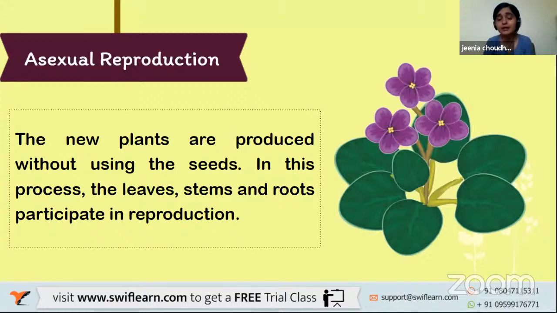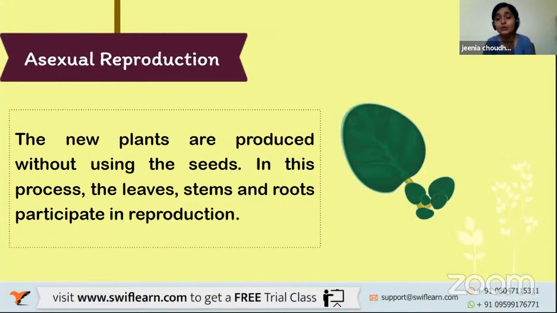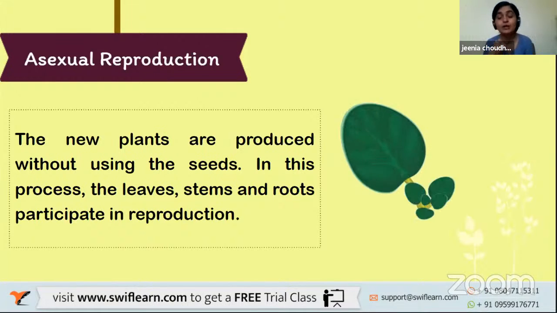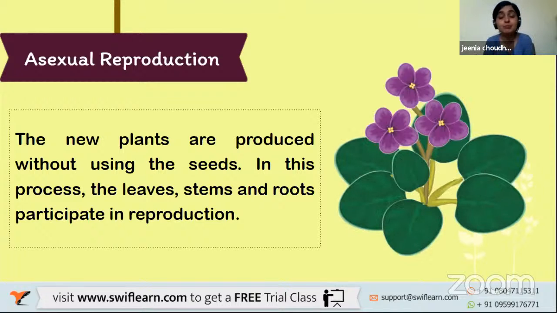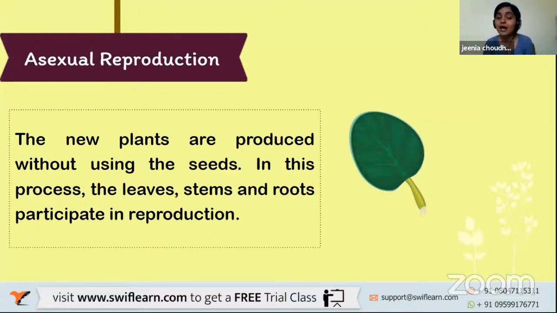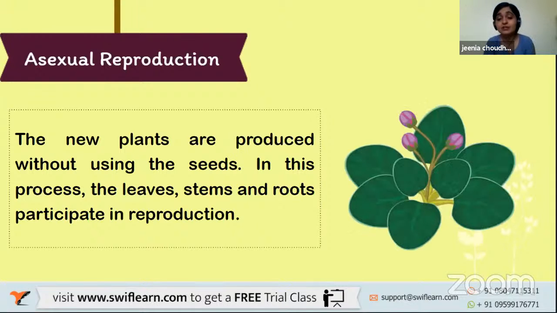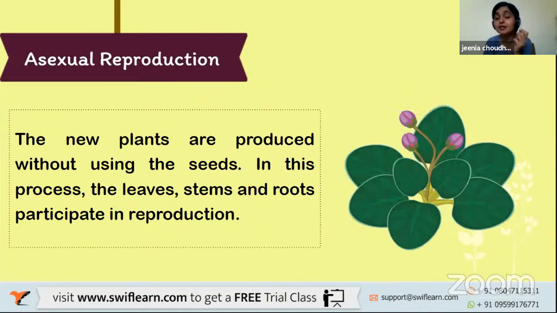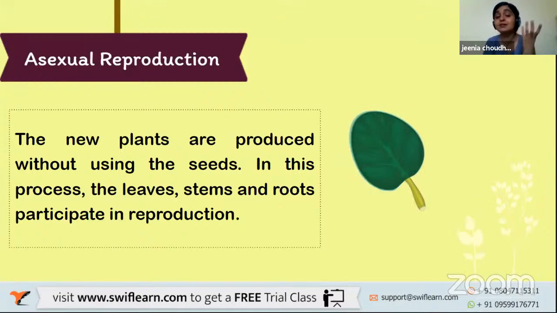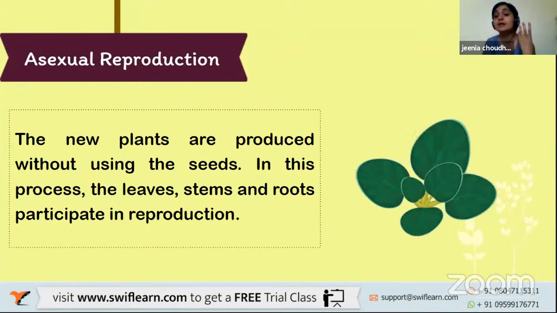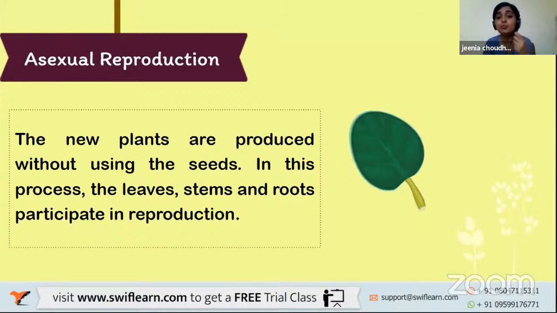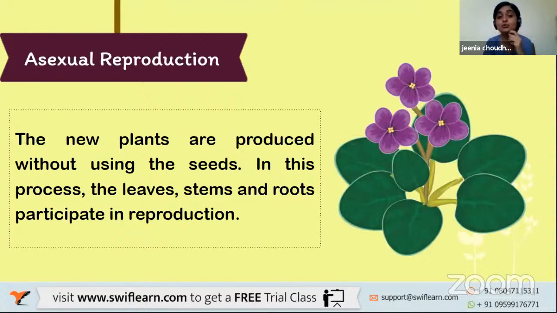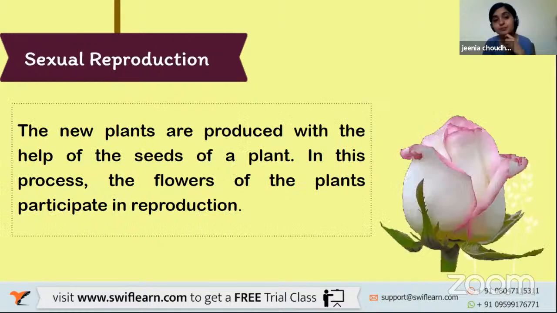In the beginning, we learned that a rose plant can be grown by cutting a stem and sowing it into the ground, and then it turns into a new plant itself, right? Or if you remember, we learned about bryophyllum. If you just sow the little leaf of that plant, it turns into a new plant itself. That is asexual reproduction in plants. The new plants are produced without using the seeds. In this process, the leaves, the stems, and the roots participate in reproduction.